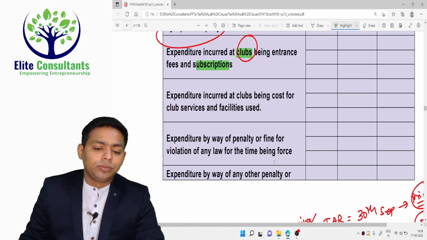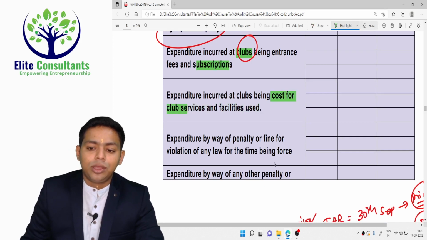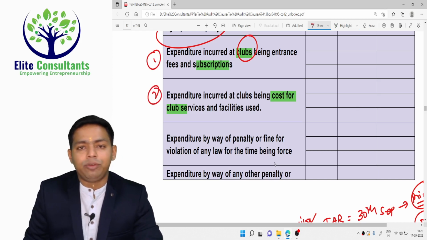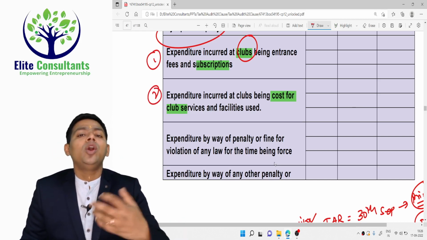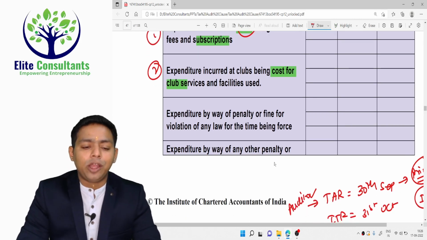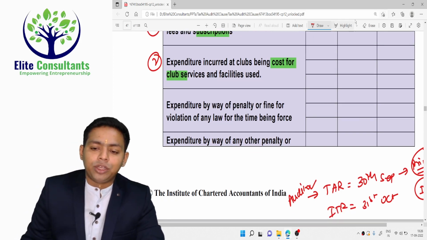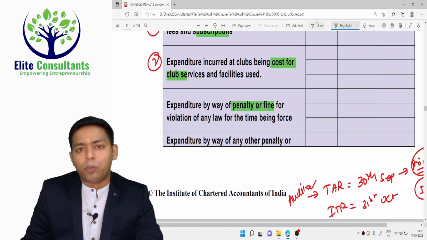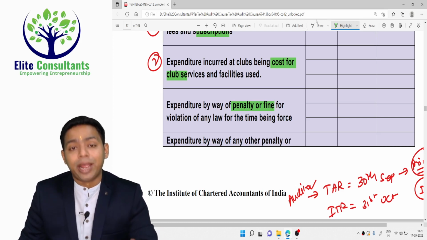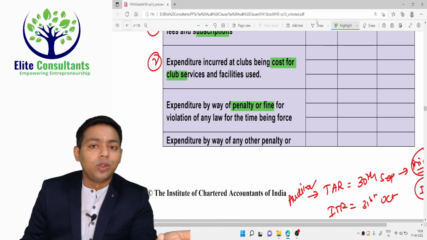Expenditure incurred at a club, being the cost of the club and services for the facility. What is the difference between this clause and the earlier one? That was the membership fee, and this is where you are having some drinks or food, or you organize a seminar or party in the club. The exact cost, the bill you have paid, if that is debited, then you have to disallow that. Expenditure by way of penalty or fine: if you have broken the company law, the GST law, or the RTO law and paid some fines, and those fines are debited to the P&L account, it is not an allowable expenditure.